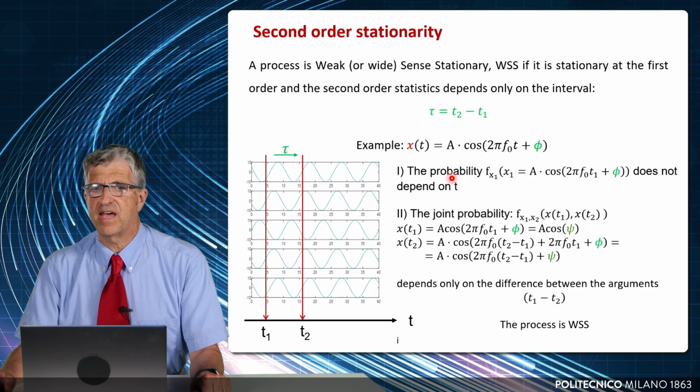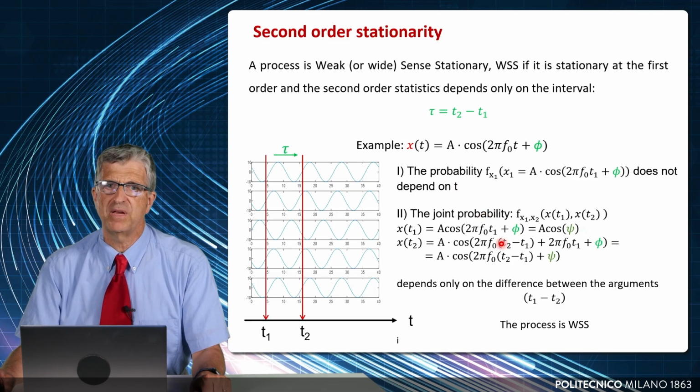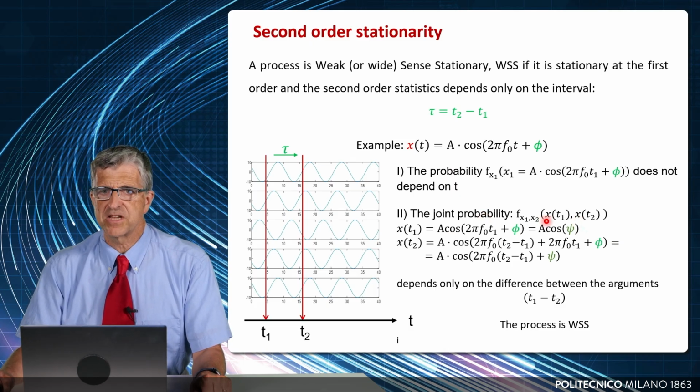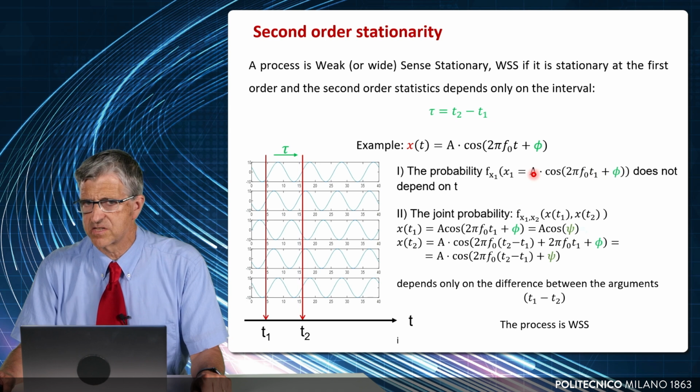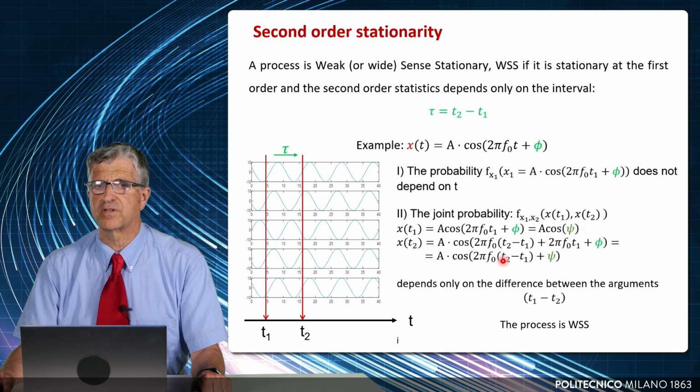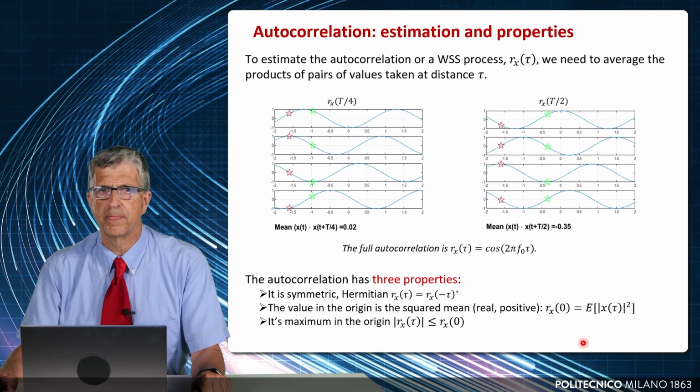And in this case of the mathematical description we are considering, it's easy to demonstrate that the joint probability of x(t1) and x(t2) does not depend individually on t1 and t2, but only on the distance tau between the two samples. So the process is first order stationary, as we have already assessed, but it's also second order stationary. If it is stationary in both first and second order, we call it wide sense stationary.